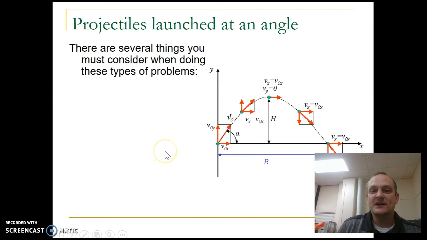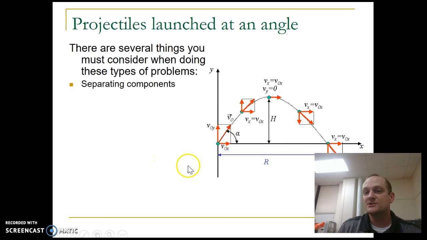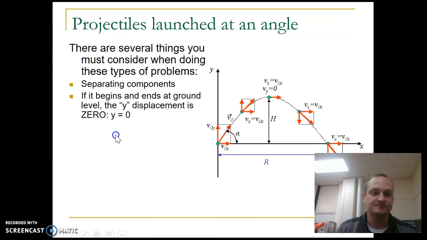So there's a couple things that we need to consider when we're doing these type of problems, right? So first things are separate your components. Right? Identify what the initial velocity in the x is. Identify what the initial velocity in the y is. Identify what the acceleration in the x is, which is 0. Identify what the acceleration in the y is, which is negative 9.8. And then put those into two columns. Separate them, right? They don't cross over. Vector quantities need to be kept separate for those two directions.